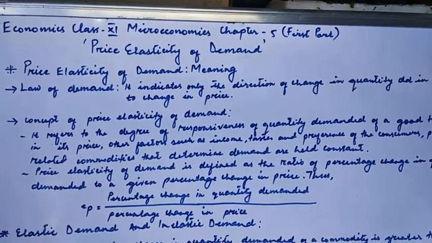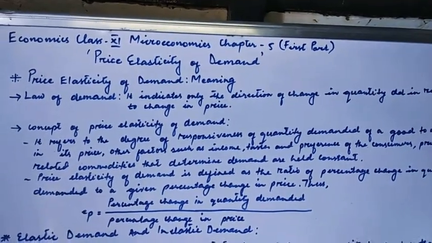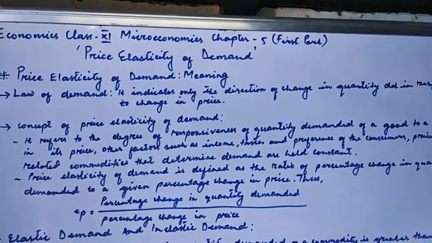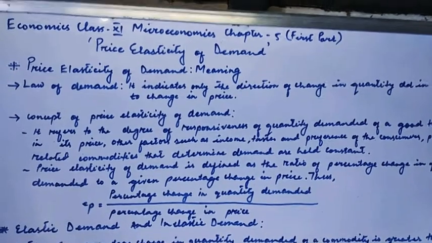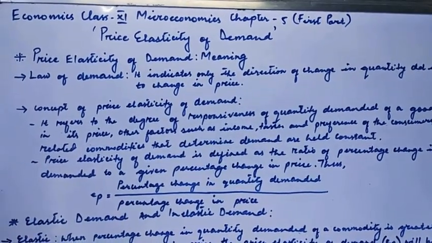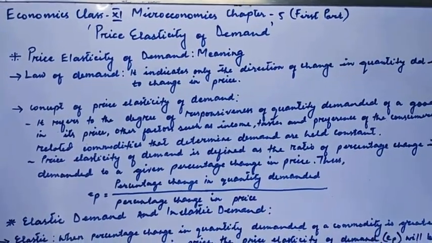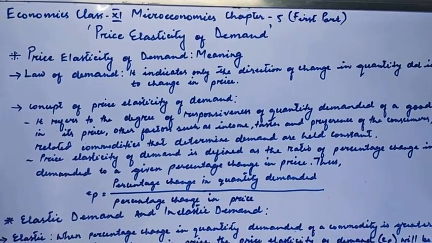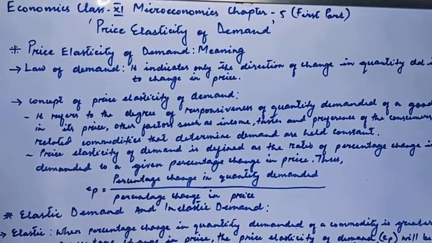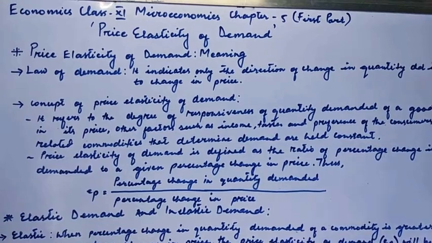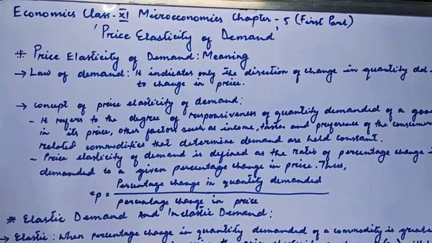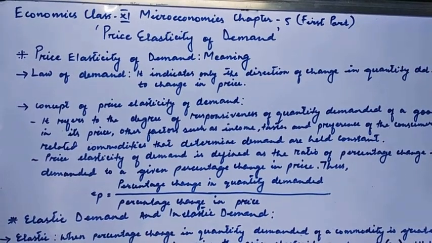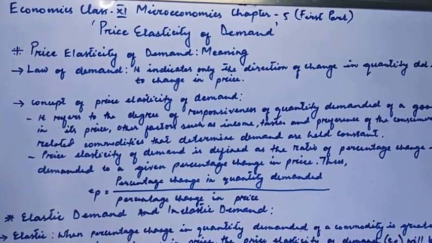Today we have moved on to chapter number 5 of Microeconomics. This is an interesting chapter. This topic is all about price elasticity of demand. Elasticity comes from the word elastic. So what is all about price elasticity of demand? We shall see in detail.